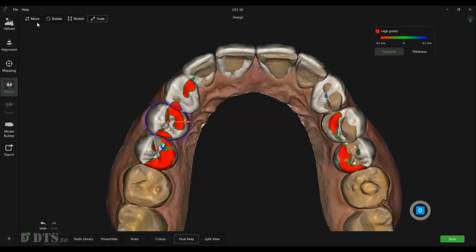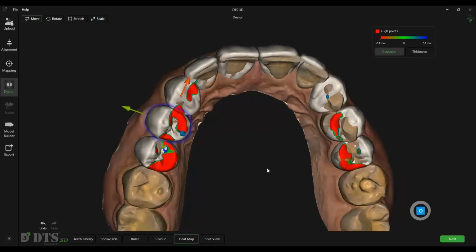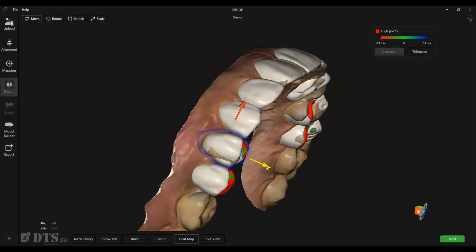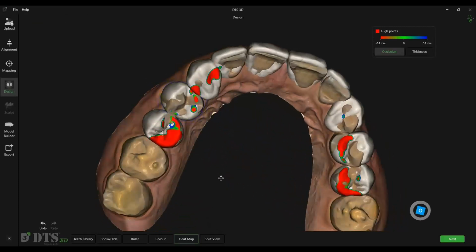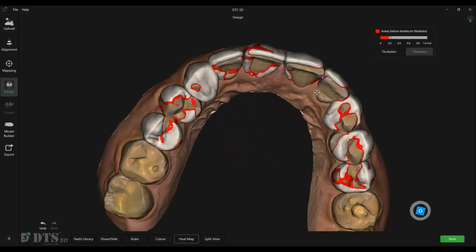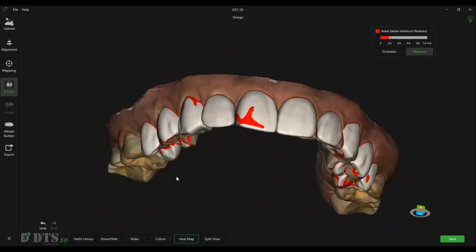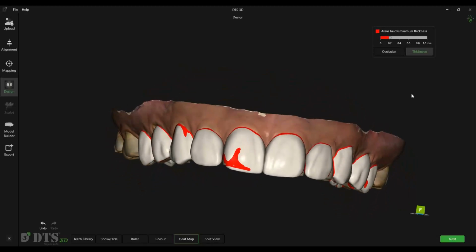Heat maps can be used to evaluate both occlusion and shell thickness. The occlusal heat map helps identify contact areas and clearances. The thickness heat map helps identify areas that fall below the minimum required material thickness. The minimum thickness threshold is fully customizable.